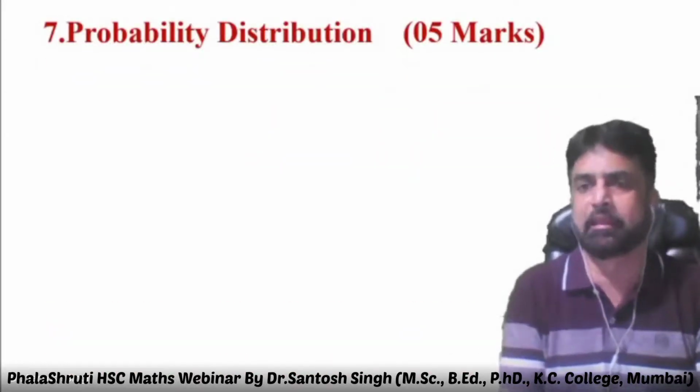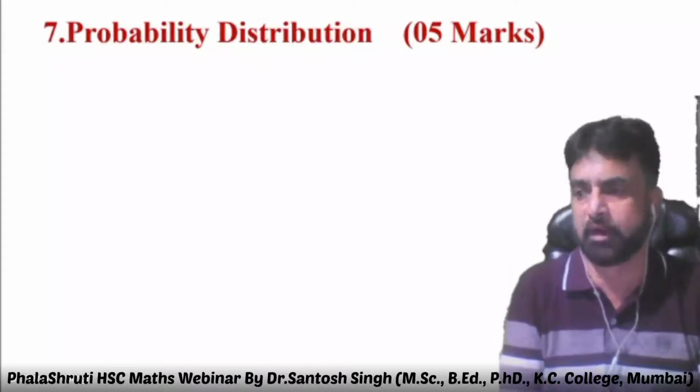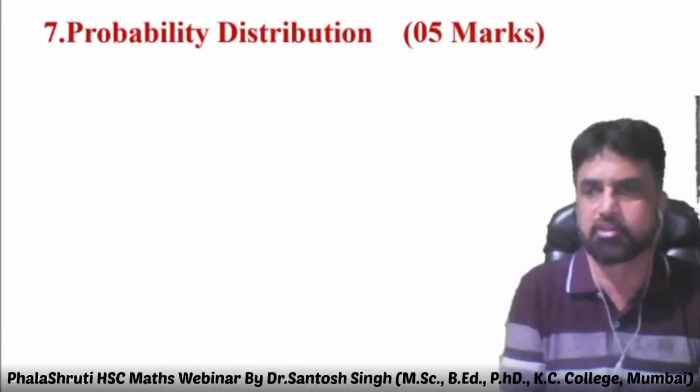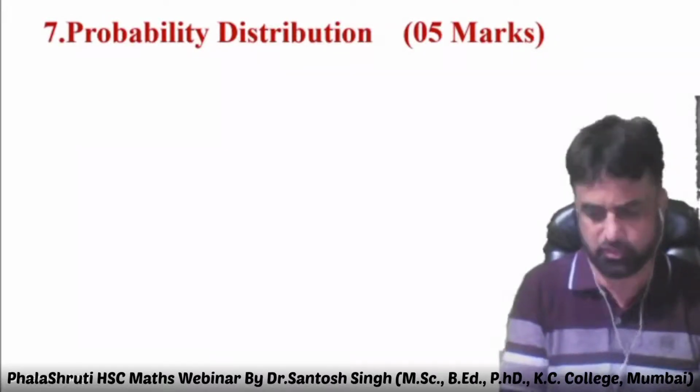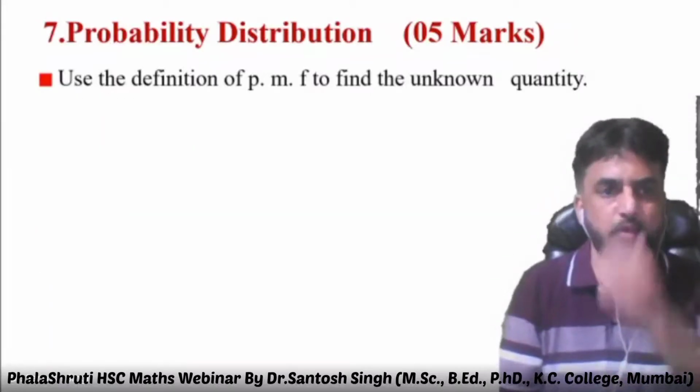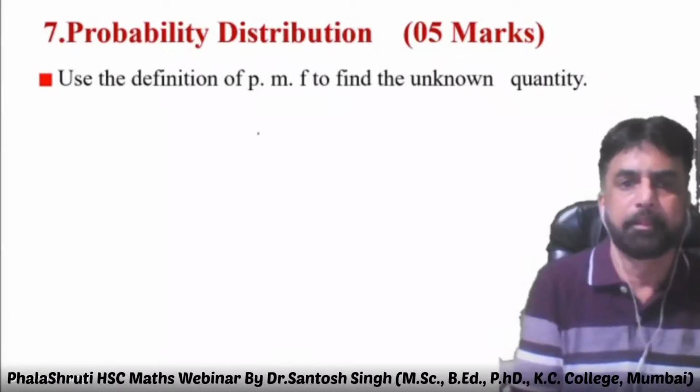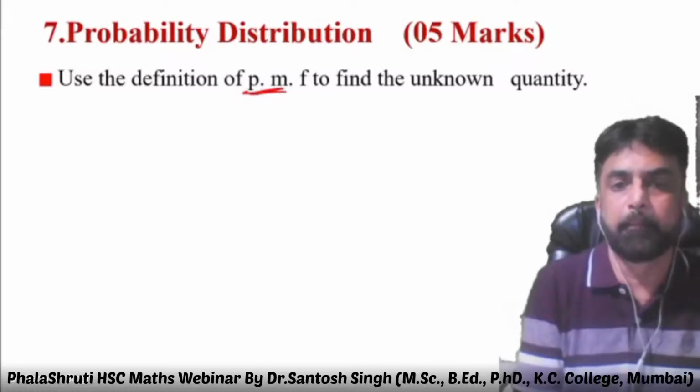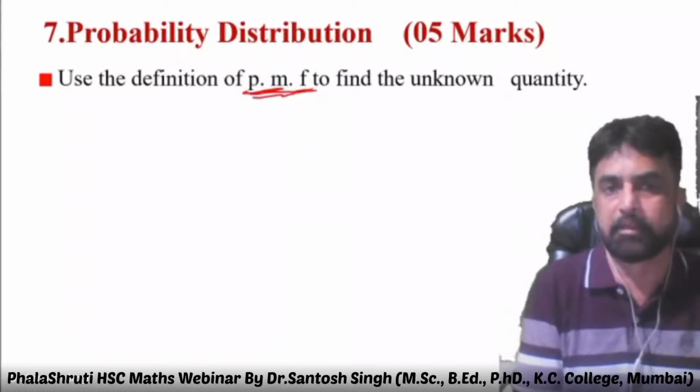This is a very easy cake for you, 5 marks. Probability distribution, in which use the definition of PMF, probability mass function, to find the unknown quantity.